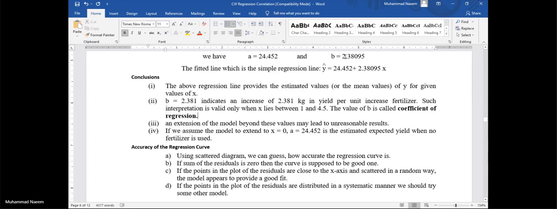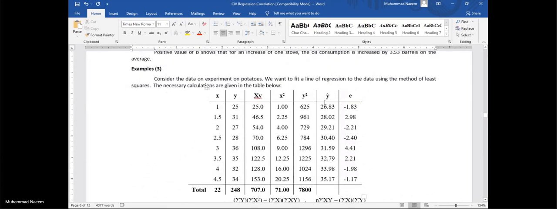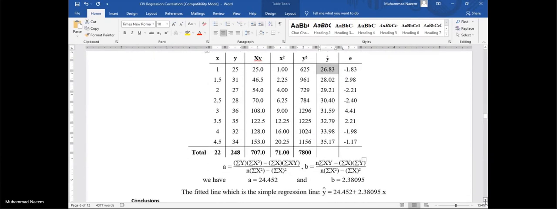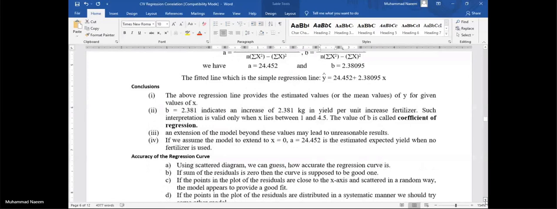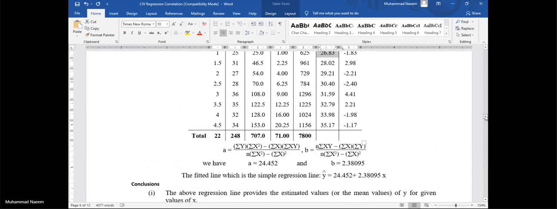Okay, we have calculated the estimated values of y. Now find the value of y for any other values of x which are not available in this table.